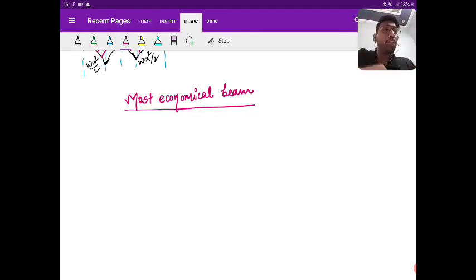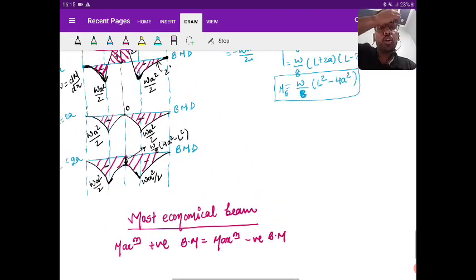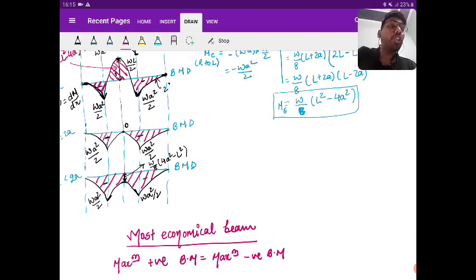That means there should be both positive and negative values, right? So out of the three cases, only the first case has both positive and negative, and that can be most economical. The other two cases can't be economical.